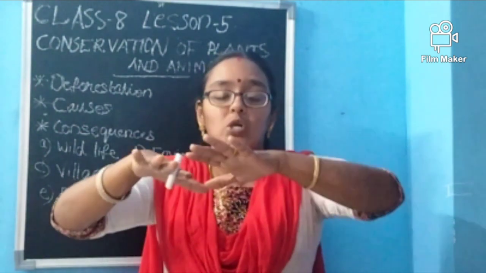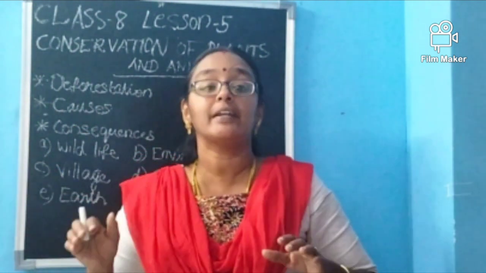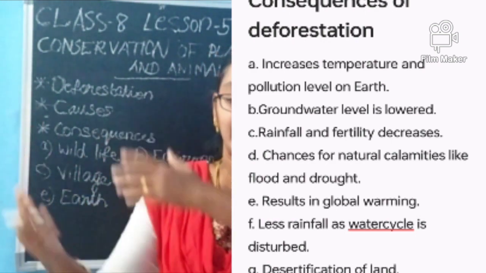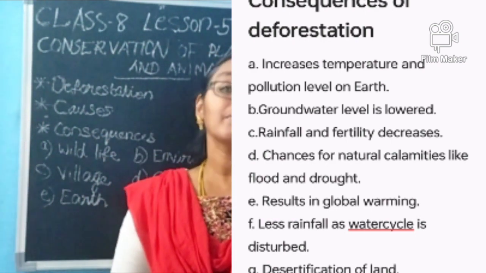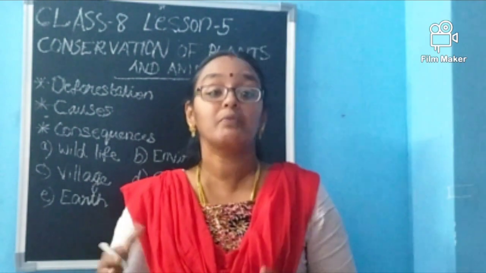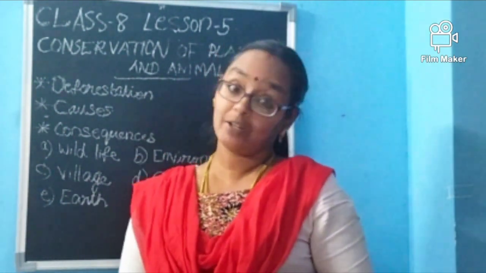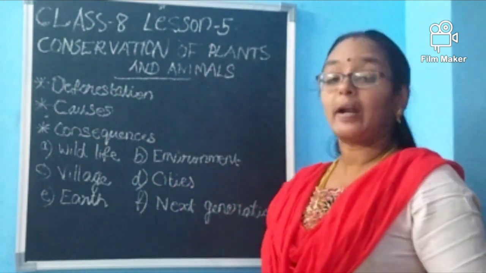The topsoil is more fertile, and if there are no trees or plants to preserve the soil, it will be lost. So what will happen? It will also affect the villages badly, and moreover, natural calamities will occur more in villages because of this reason. What about in cities?